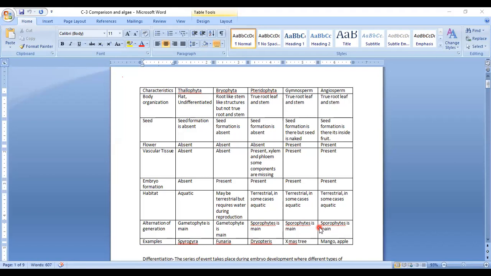Yes, beta, you wanted to ask something. Class? मैम वेस्कुलर टिश्यू में टेरिडोफाइटा में लिखा हुआ है कि जाइलम और फ्लोएम प्रेजेंट है और कुछ कंपोनेंट्स मिसिंग है. मैम वो कौन से कंपोनेंट्स होते हैं? We will talk about them, beta. I am just giving you a brief outline. We will separately talk about Thallophyta, Bryophyta, Pteridophyta, Gymnosperm, and Angiosperm.